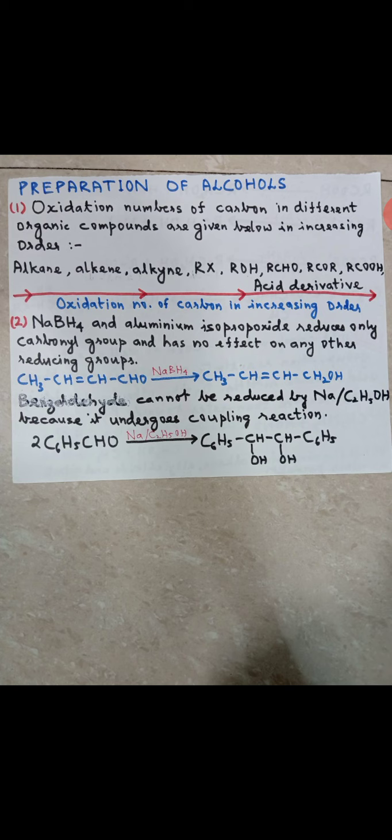Alright, so this is a displacement method. In this case, the oxidation number of the carbon atom in case of halides and in case of alcohol remains the same. Hence, it is prepared by displacement method.